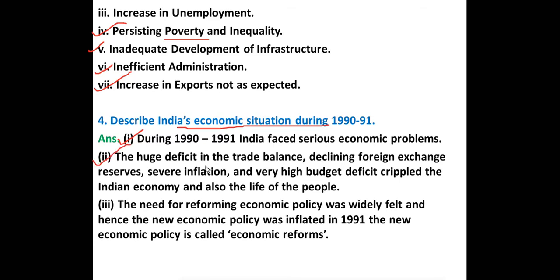Second point, what you'll write: the huge deficit in the trade balance, declining foreign exchange reserves, severe inflation and very high budget deficit crippled the Indian economy and also the life of the people. So what are the problems because of which the life of people is getting deteriorated? The huge deficit in the trade balance, this is the first problem. Declining foreign exchange reserves, severe inflation means rise in prices, and very high budget deficit crippled the Indian economy and also the life of the people. Because of these problems, the Indian economy is getting crippled, and the people of our country are also facing the problem.